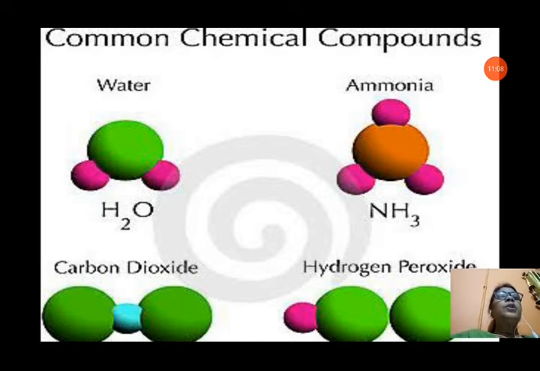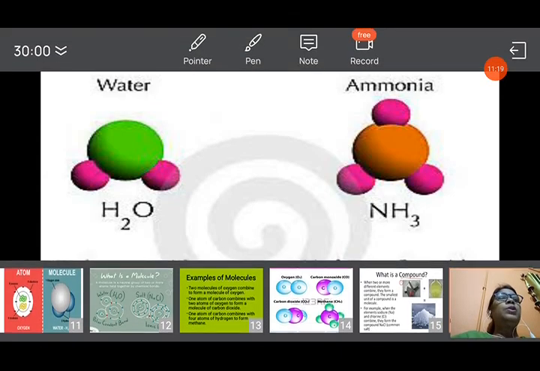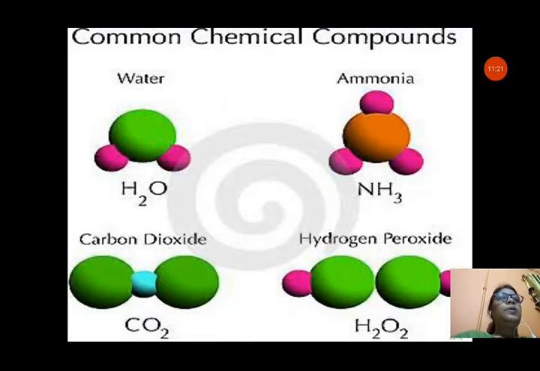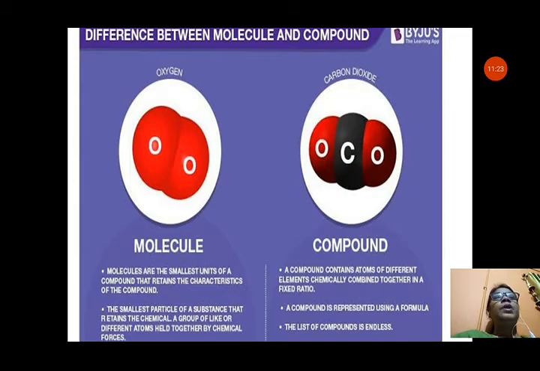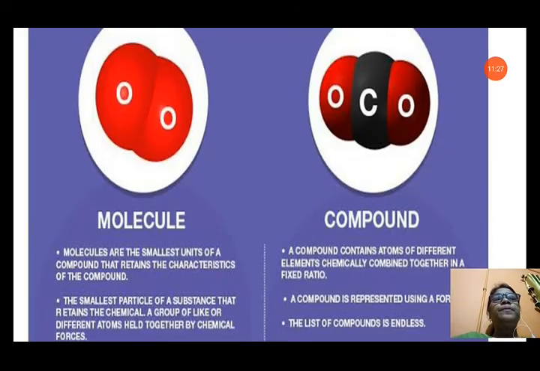So, what are compounds? Compounds are the chemicals in which two or more different types of elements combine in a fixed proportion to form a compound. You should understand the difference between a molecule and a compound. You can see in this picture.